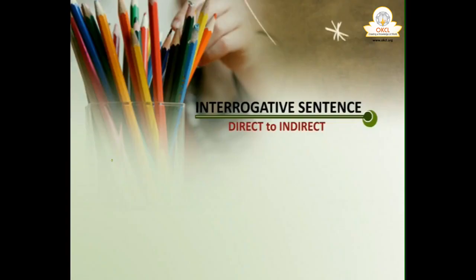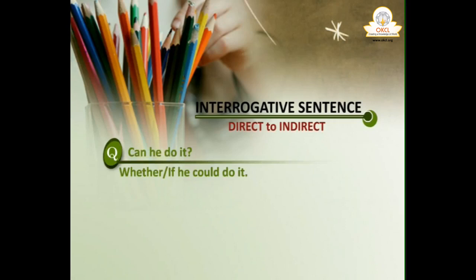So in this case, what happens? We will have to use whether or if. Suppose the sentence in question is, can he do it? It will be, he asked me whether or if there. Anyone, not both. Whether. Can he remains he, can became could do it. He asked me whether he could do it. Can you do it became whether he could do it. No question mark, full stop.